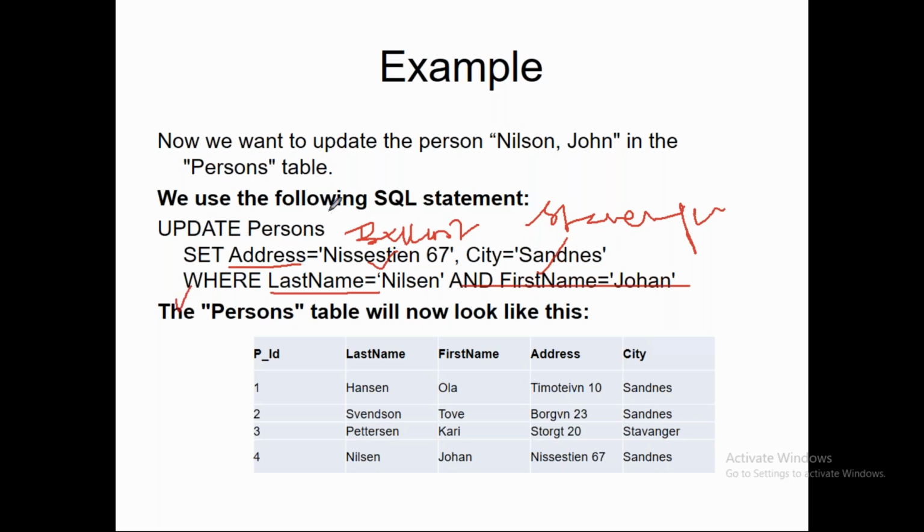Based on the WHERE condition, it goes to the Persons table, gets the record of Nelson and Johan, and updates the address to Sentence 67 and the city to Sandnes. Is that clear?